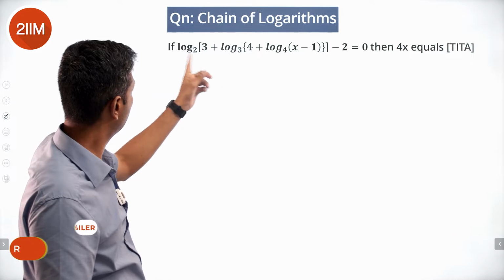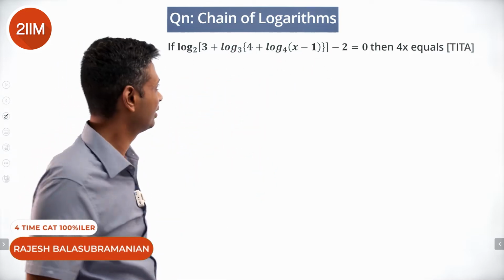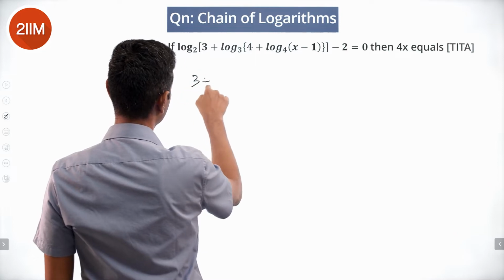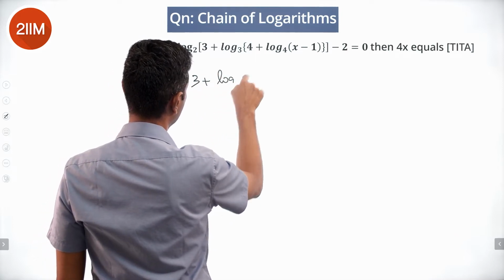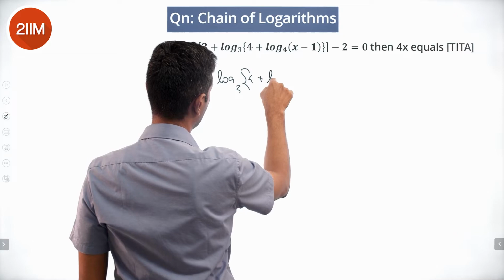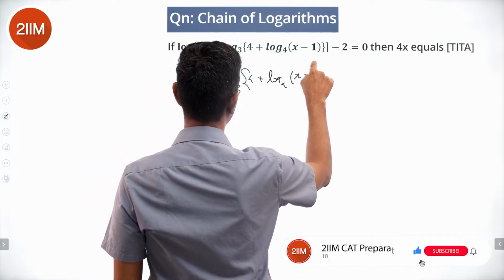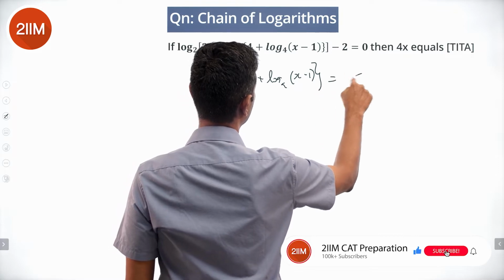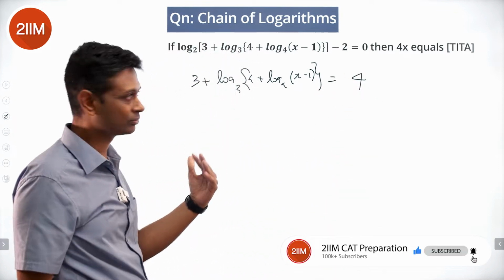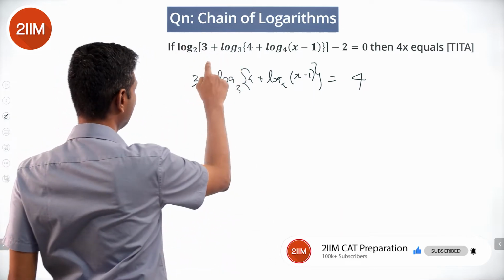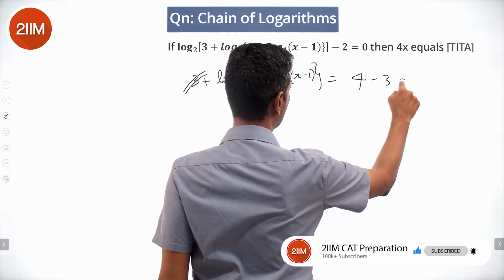This whole thing to the base 2 minus 2 is 0, or log of this whole thing to the base 2 is 2, or 3 plus log to the base 3 of 4 plus log to the base 4 of x minus 1 is 4. 4 is 2 square. I'm taking this 2 that side and putting it as 2 square. I can take this 3 this side, 4 minus 3 equal to 1.